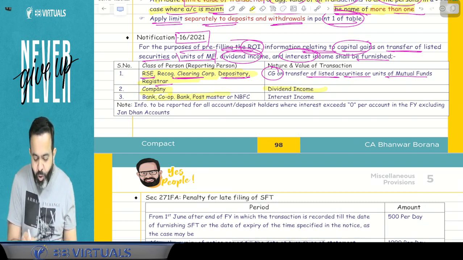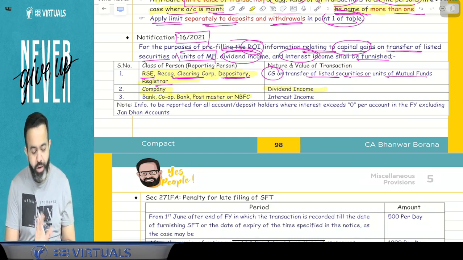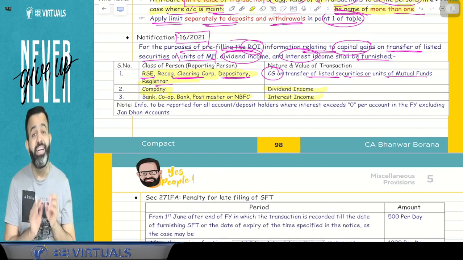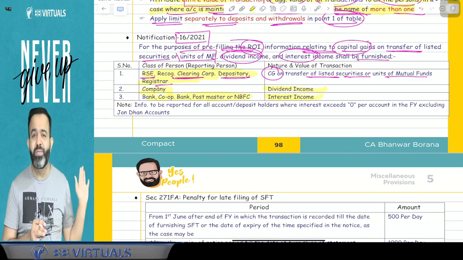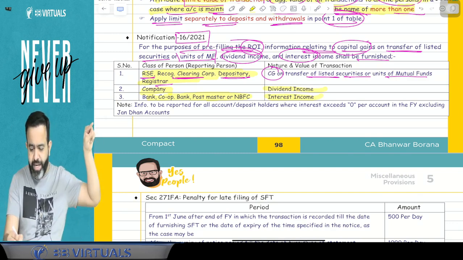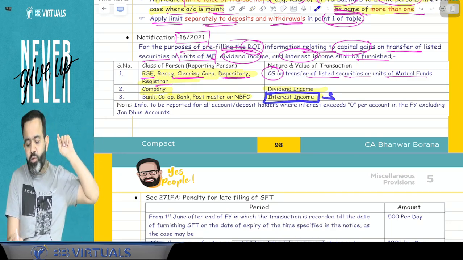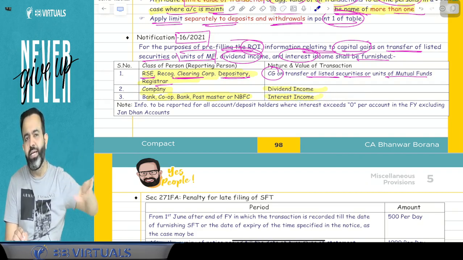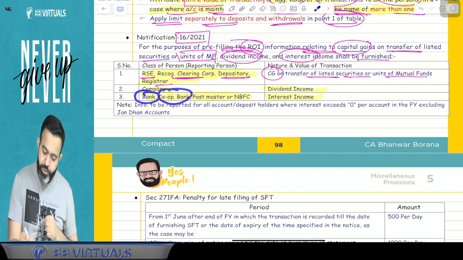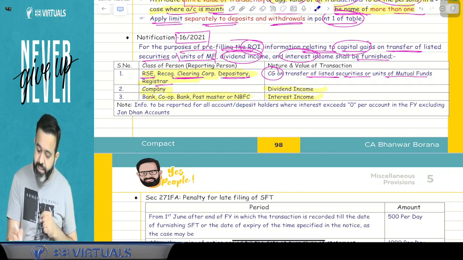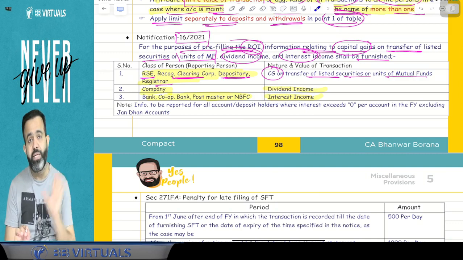And guys, if a bank or cooperative bank or postmaster or NBFC is paying any interest, even that 1 rupee interest detail will be sent to the income tax department. Earlier, till last year, this interest limit was 5,000, but now they have changed it and say that even if 1 rupee interest is paid by the bank or cooperative bank or postmaster or NBFC, then they will submit your detail to the income tax department.